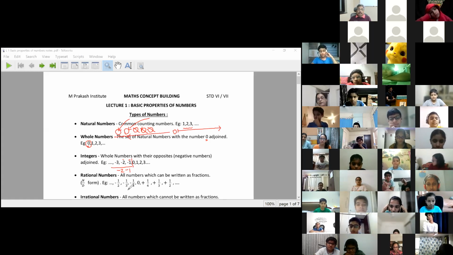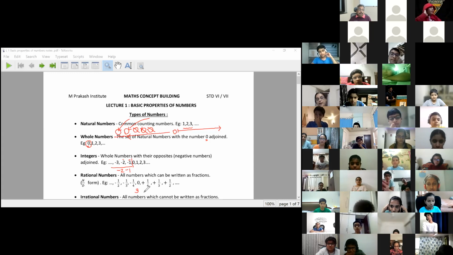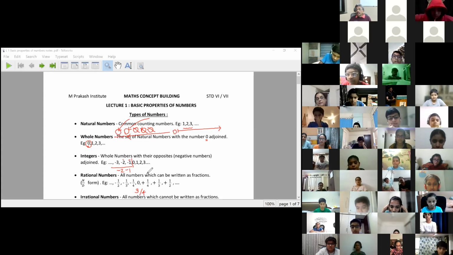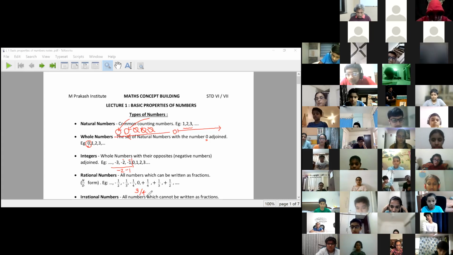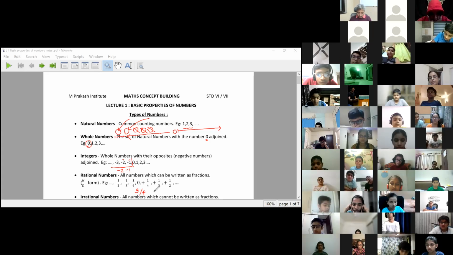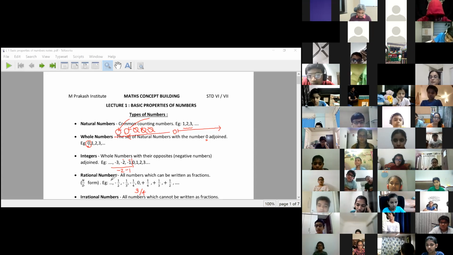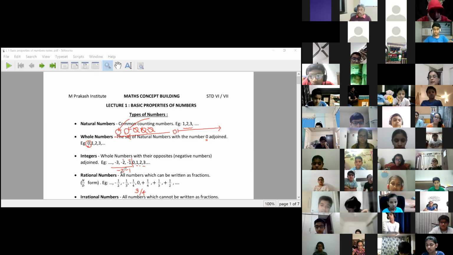Now, the next set of numbers: I have 3 apples and I have to divide them among 4 people. If I had 3 apples and 3 people wanted them, I'd give one apple each, story finished. But there are 3 apples and I have to divide them among 4 people. Nobody will get a full apple, no? Everybody will get a part of the apple. So that gave rise to one more type of numbers which cannot be counted as whole numbers, whether positive or zero or negative.